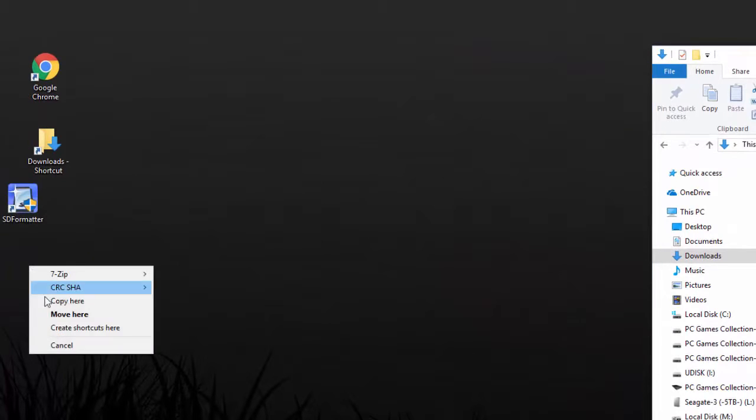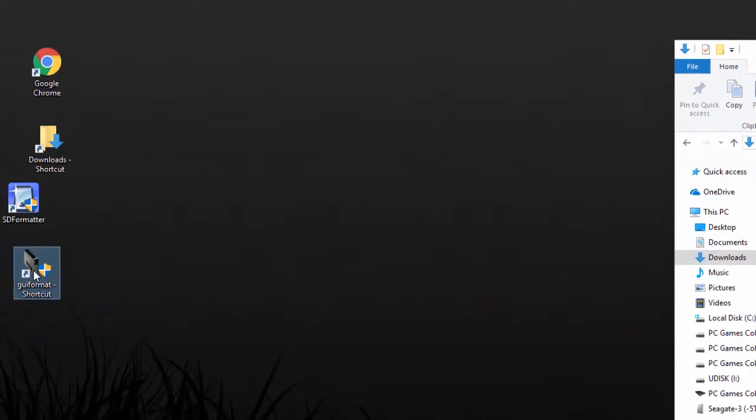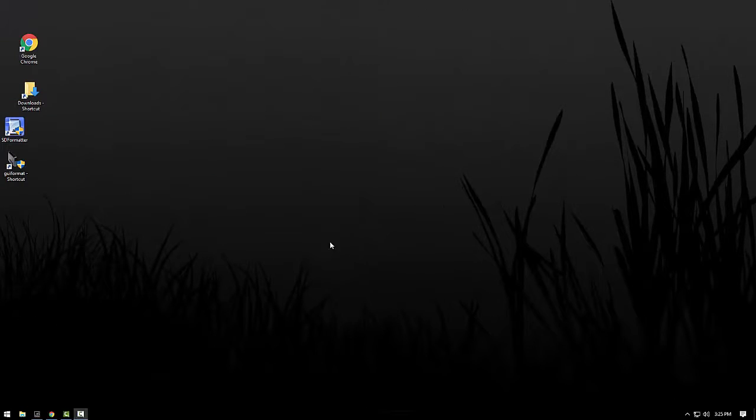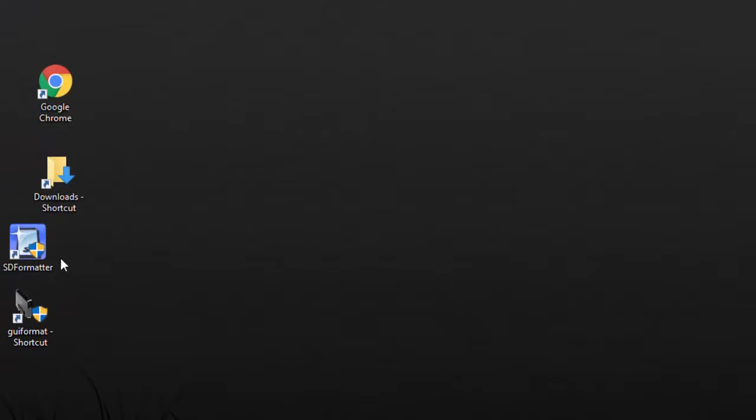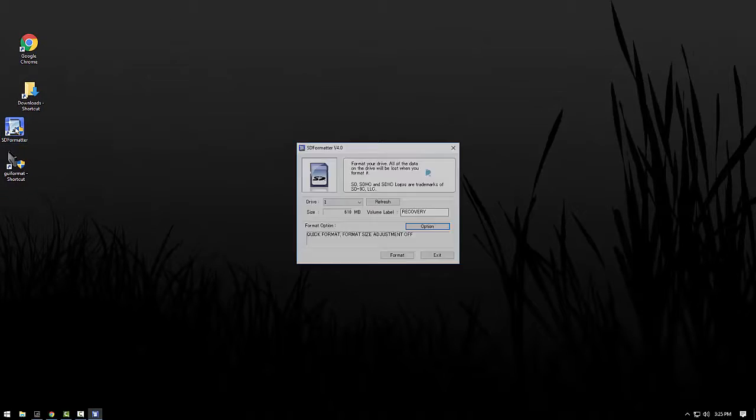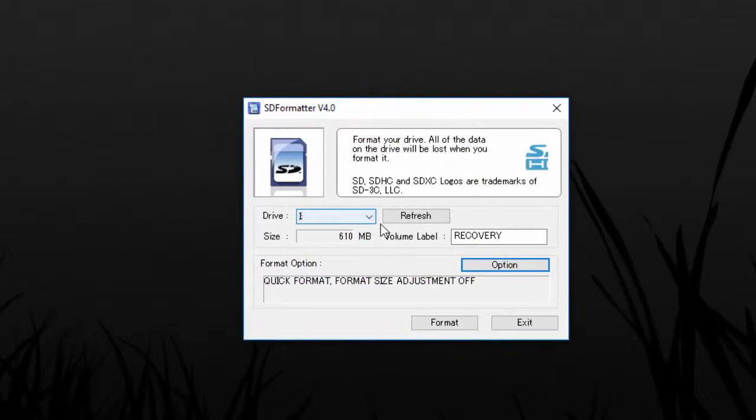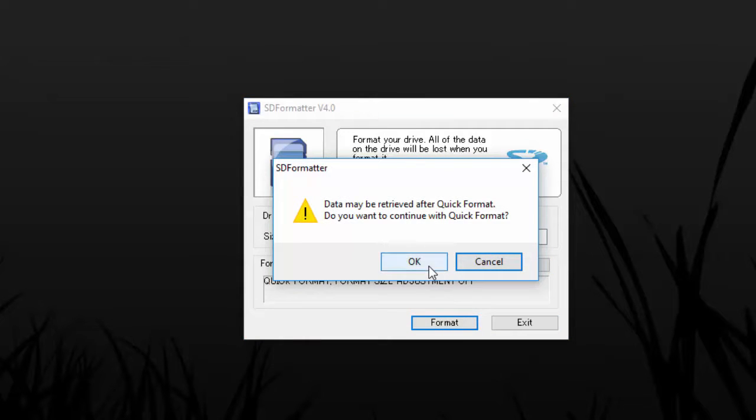Once that's downloaded, we want to go ahead and make sure we put shortcuts on our desktop for all the programs. We're going to go ahead and start the SD formatter. Make sure you have your SD card in your PC and you have the correct drive letter for it. Go ahead and format it.